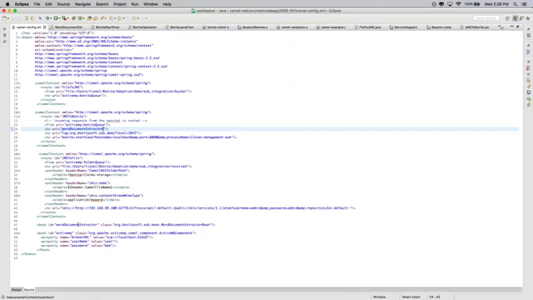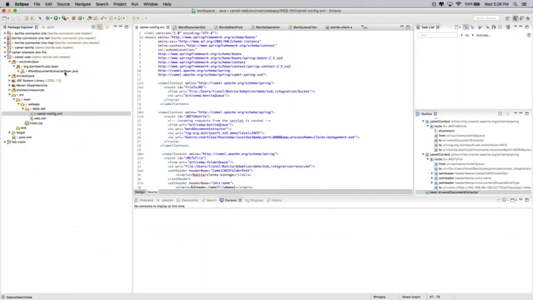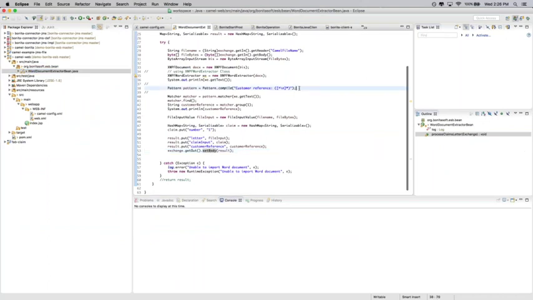It's just a bean called Word Document Extractor bean that is present here. All it does is use a pattern to retrieve information from a Word document and put that information back into the Camel message. That Camel message will be used later on to start the case in Bonita. So really a simple extractor bean.